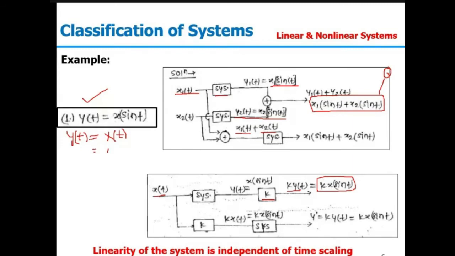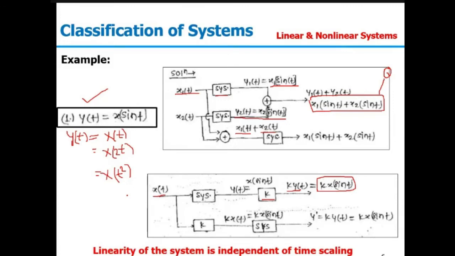If I have x of 2t, again the system will be linear in nature because it will not depend on time scaling. I can have x of t squared. x of t squared will also be a linear system. So your linearity property is not depending on time scaling.